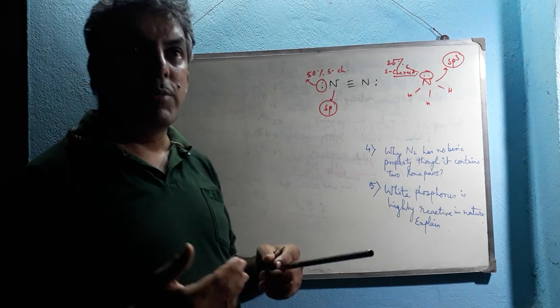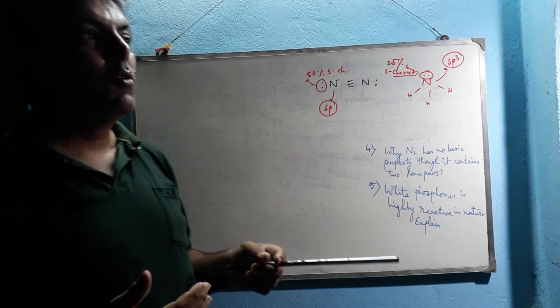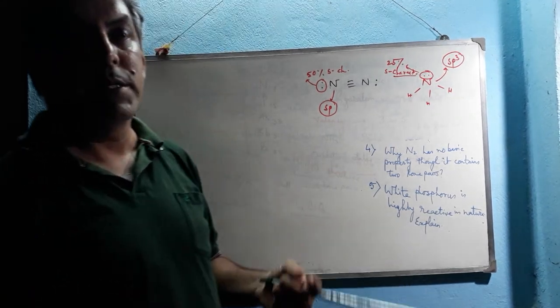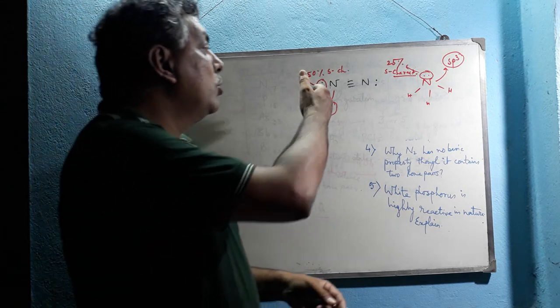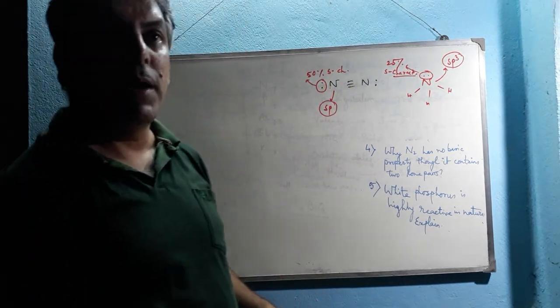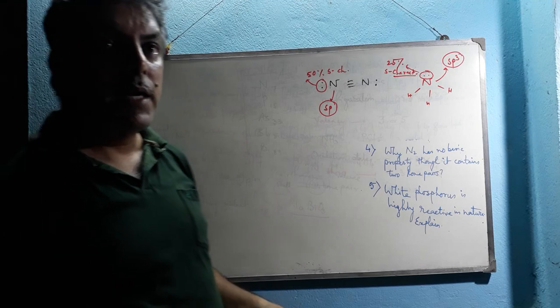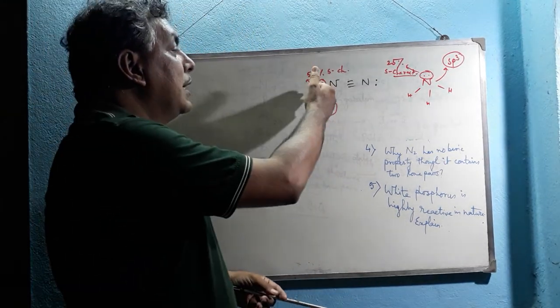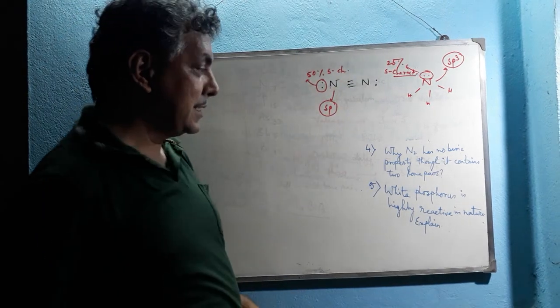According to Lewis theory, we know that the system not only contains a lone pair, it has a tendency to donate its lone pair. But here, though the nitrogen molecule contains two lone pairs, it has no tendency to donate its lone pair to other substances, and that's why nitrogen is not a basic substance.